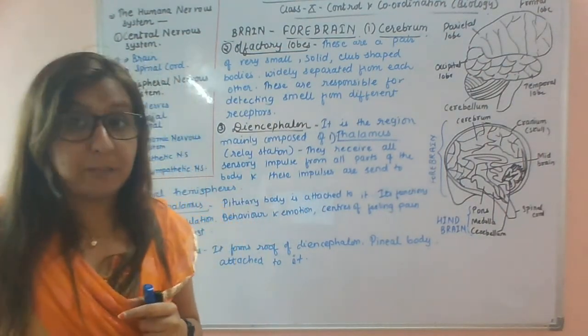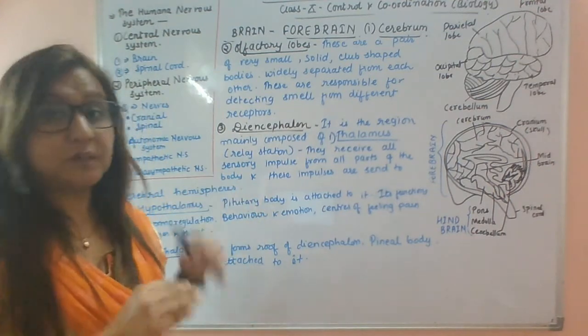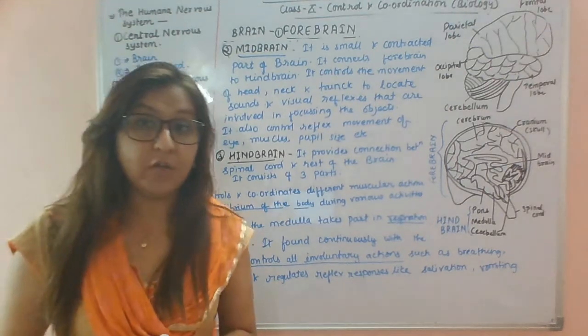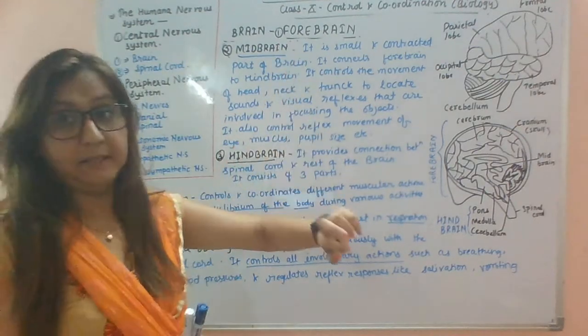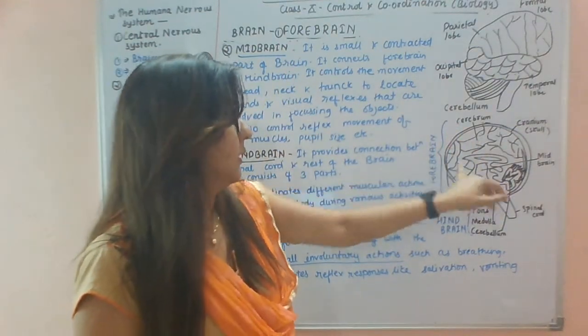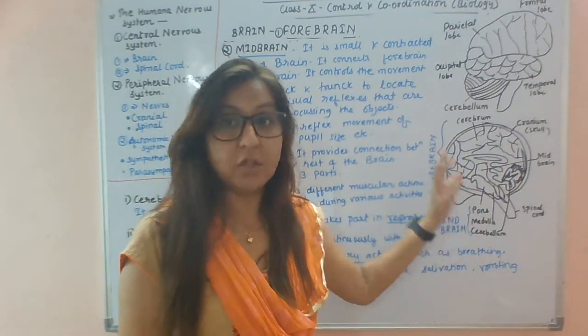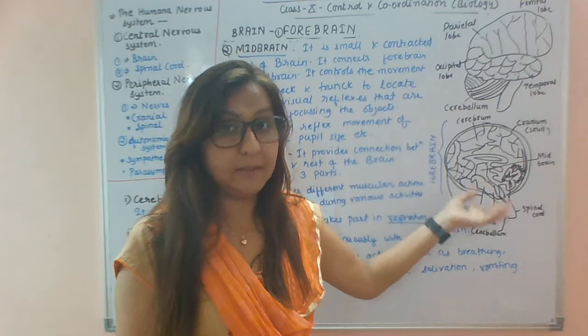Now the next part of the brain is called the midbrain. Now I will explain to you about the midbrain. See the forebrain here, the cerebrum, the largest part of the brain, consists of cerebrum, olfactory lobes, and diencephalon.